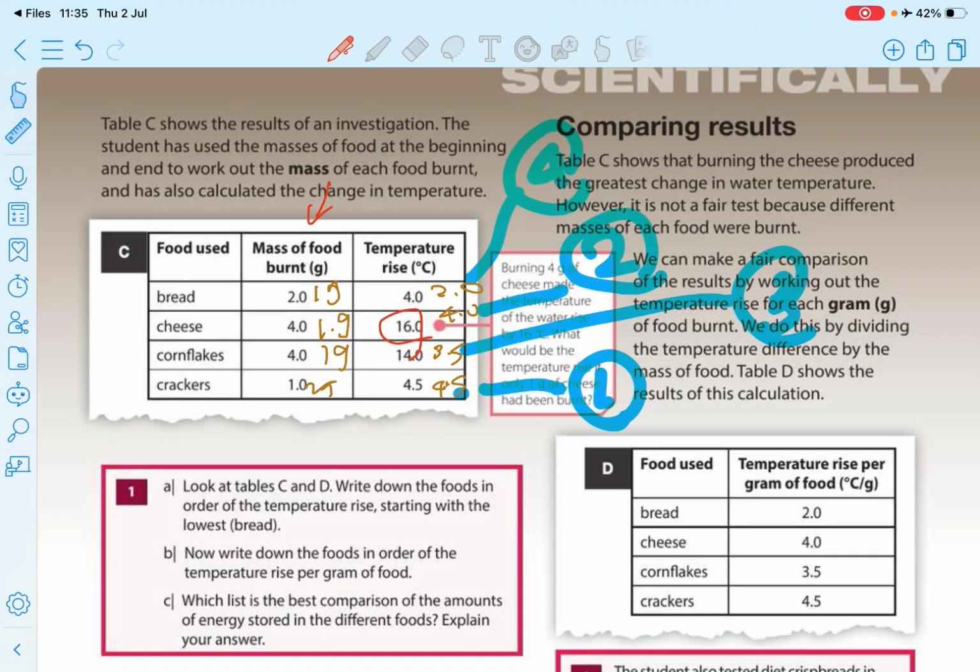If we correct that, if we divide it to the same value, we can obtain the exact result, right? In here they have an extra column, temperature rise per gram. That's what I obtained here, right? Using that, in this table, in D table, you can get a conclusion, right?